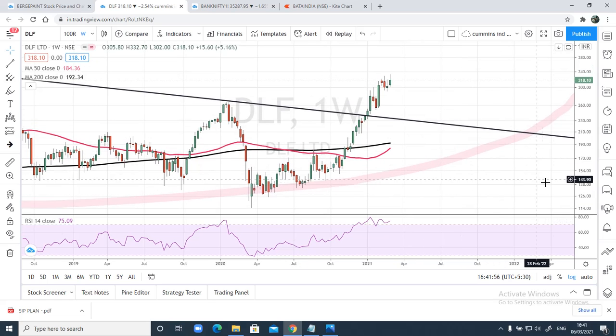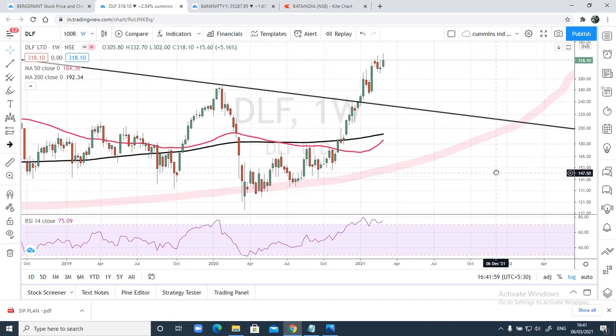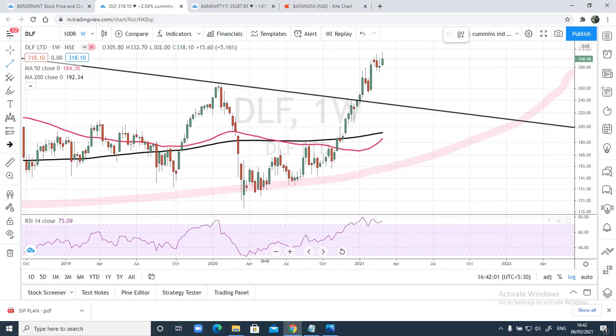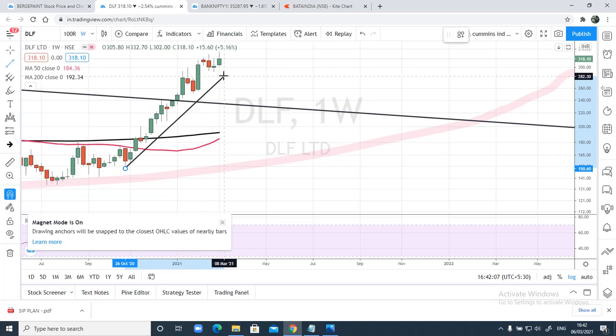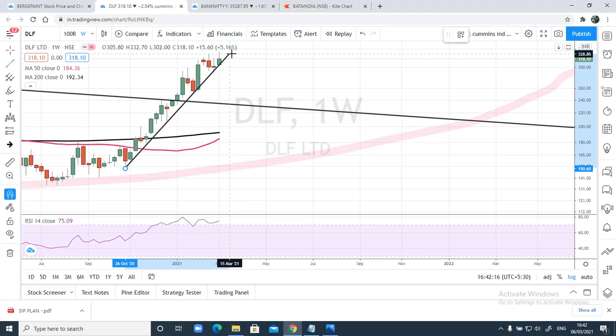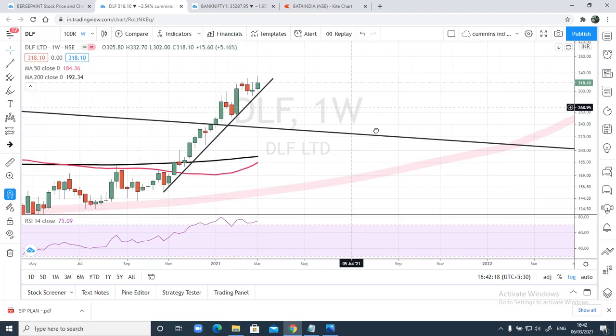Guys, here in the weekly chart let me draw an uptrend line. You'll understand what I want to tell you. You can see here prices have been respecting this trend line and moving up. I hope you understood that.